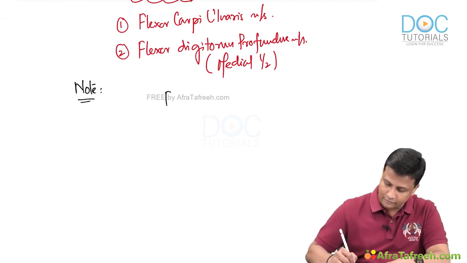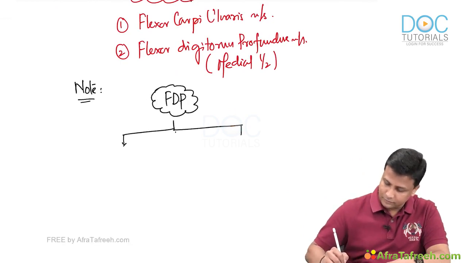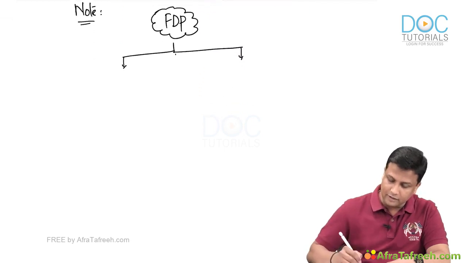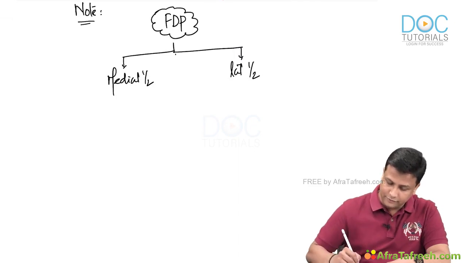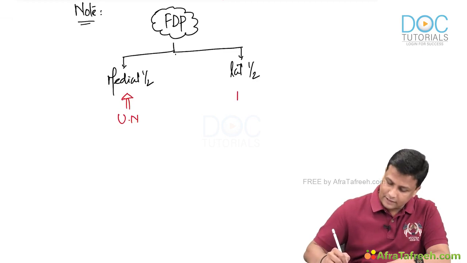So what about FDP, the flexor digitorum profundus muscle? We can divide that FDP into two halves: one will be the medial half and another one will be the lateral half. The medial half of the FDP will be taken care of by the ulnar nerve and the lateral half will be taken care of by the median nerve.